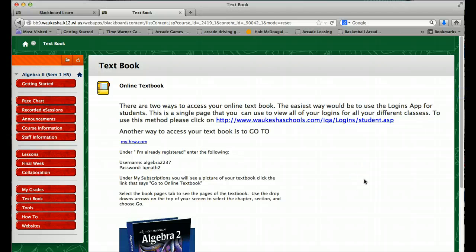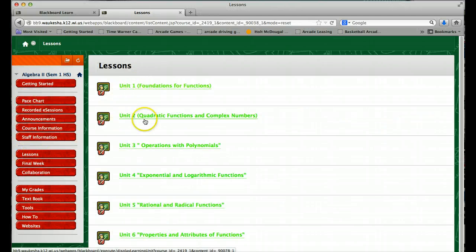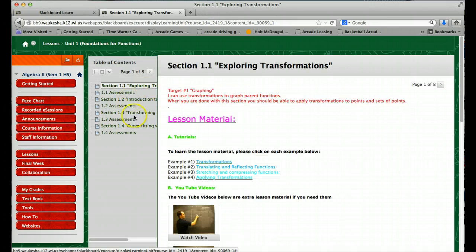I think the most important thing is the pace chart and the lesson button, because that's where you're going to get your information. Here's all of the things that we're going to be going through this semester. You click on it. Unit 1, you know that there's 4 assessments here, and you go. Now some kids say, well, I know how to do transformation, so they go right to the assessment, which is okay, but I do worry a little bit that if you don't do the practice problems and all that, you're not going to know the math as well as you should.